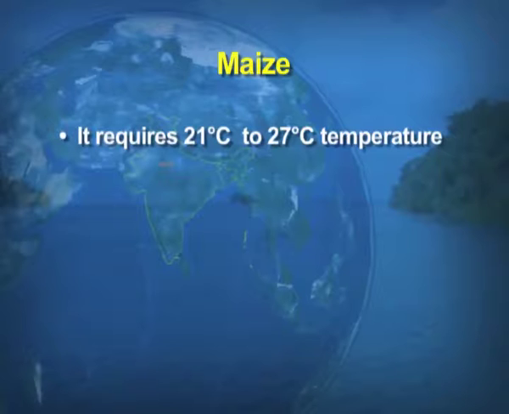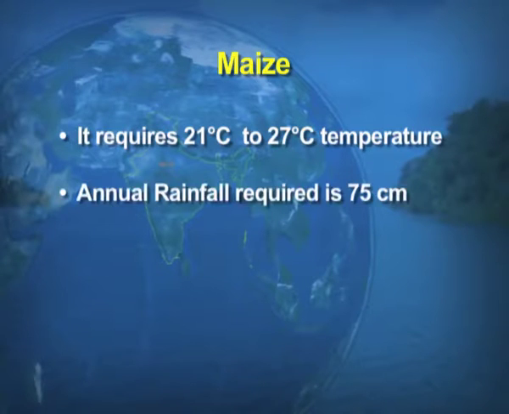Now, another important food crop is maize. It is an important coarse grain which contains glucose and starch. As far as the climatic conditions are concerned, a temperature of 21 degrees to 27 degrees Celsius is best suited for the production of maize, and the rainfall required is only 75 centimeters.